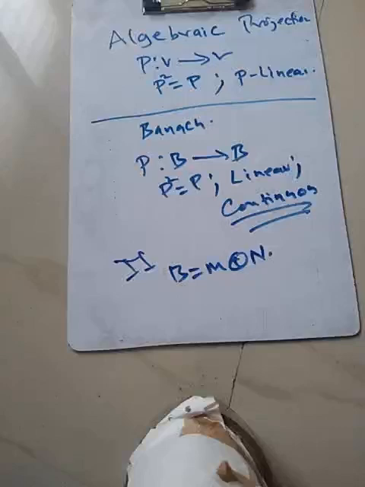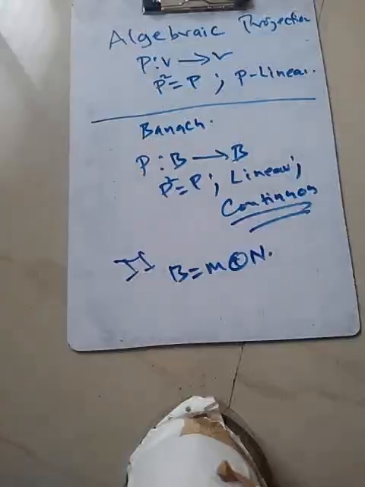Later we'll see that. So there is an additional property with P which is satisfied on a Hilbert space, which is the inner product space. Then the moment you have projections on Hilbert spaces, you are able to decompose the space as M direct sum N.